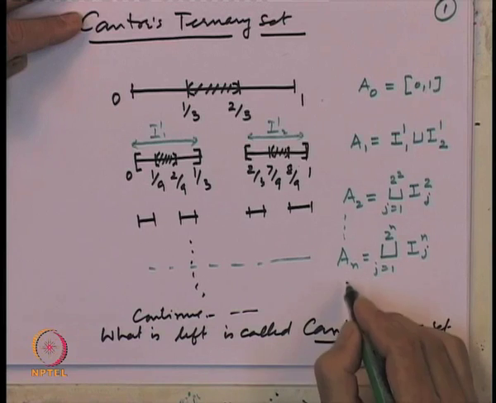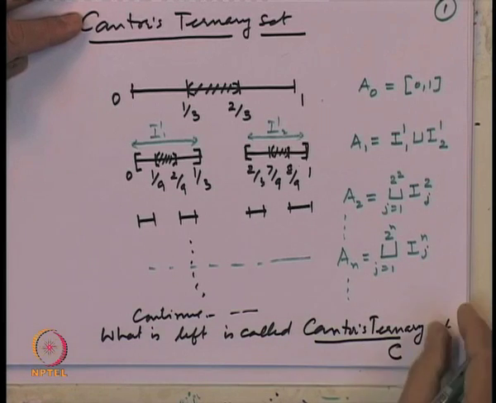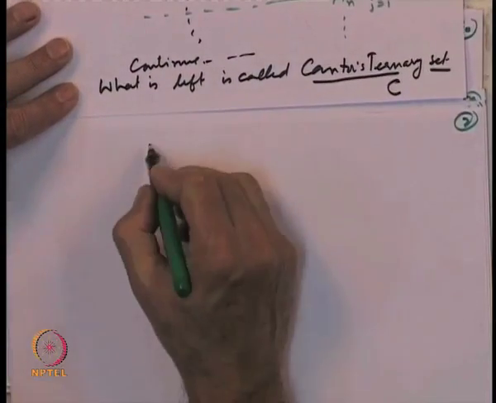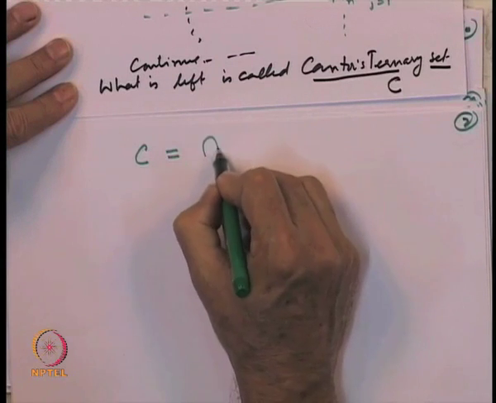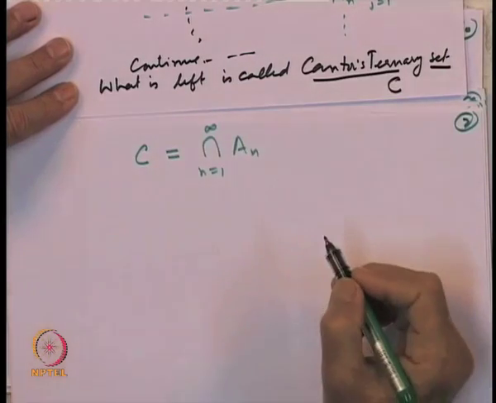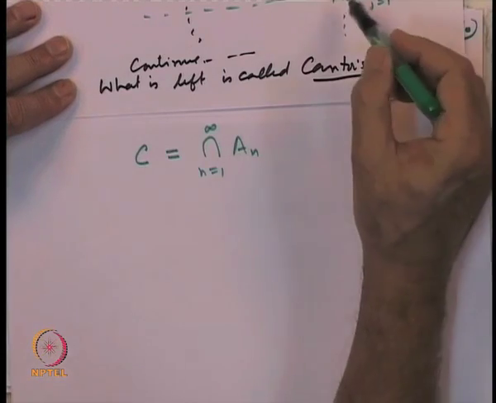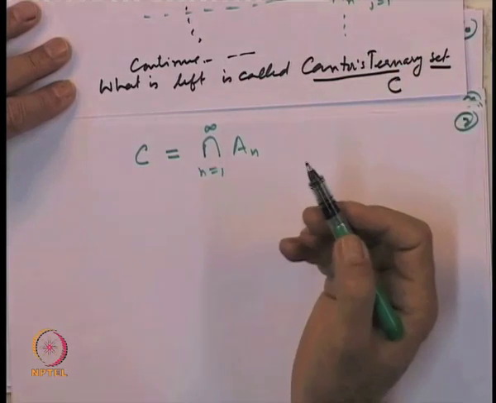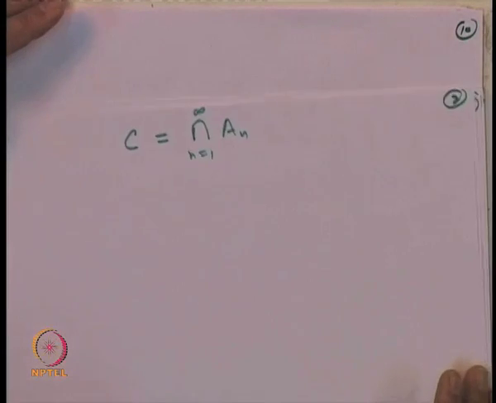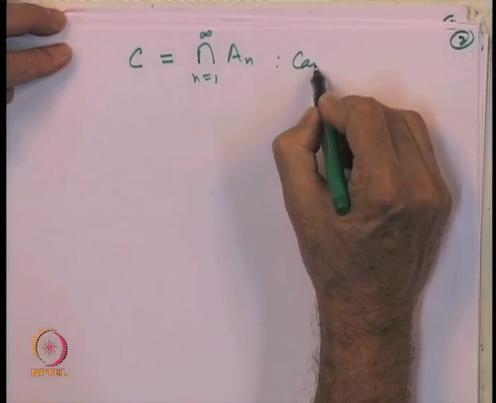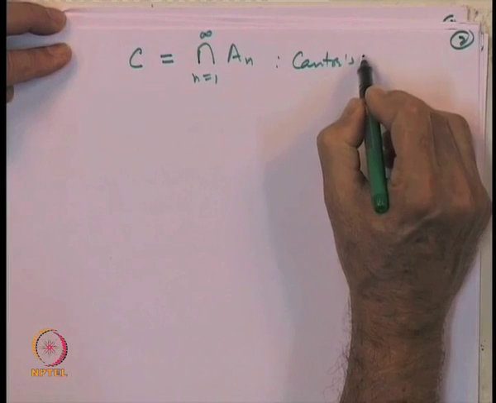And we continue this process; what we want is C. How do we write C mathematically? The Cantor set C we can define as the intersection of A n's, n equal to 1 to infinity. Each A n is a subset of the previous one. So, let us write what is left eventually as the intersection of all these A n's. This is what is called Cantor's ternary set.